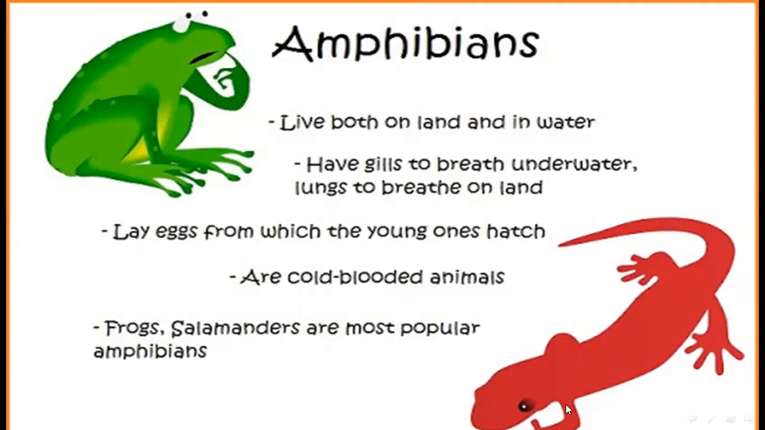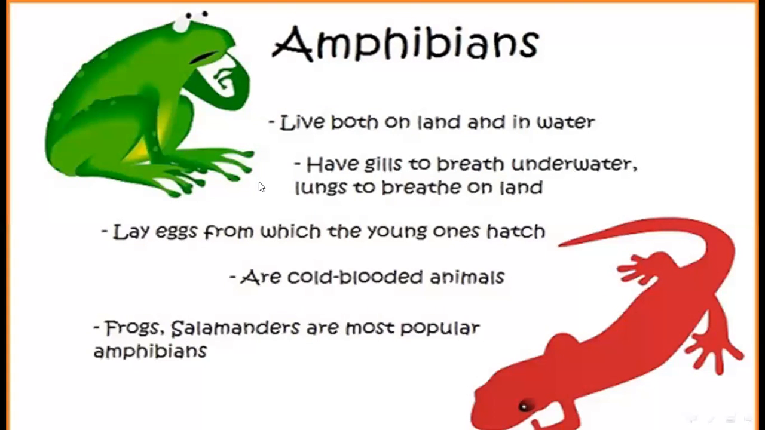Third is amphibians. Amphibians live both on land and in water. Amphibians have gills to breathe underwater and lungs to breathe on land. Amphibians lay eggs from which the young ones hatch. Amphibians are cold-blooded animals, and the best examples are frogs. Salamanders are also popular amphibians.